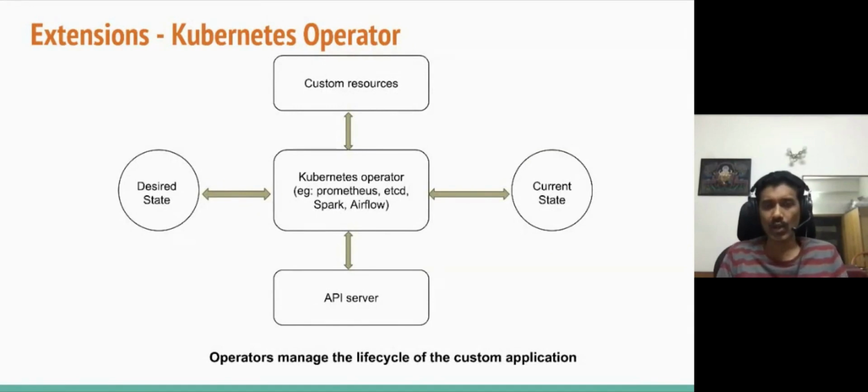Now, what I told earlier was for standard resources like pods and deployments, but the same concept applies even with custom resources. I'll talk about custom resources in the next slide, but say if you have a custom resource like Prometheus, Spark, or Airflow, the concept remains the same. It is just that in this case, the controller is something written by you rather than provided standard by Kubernetes.